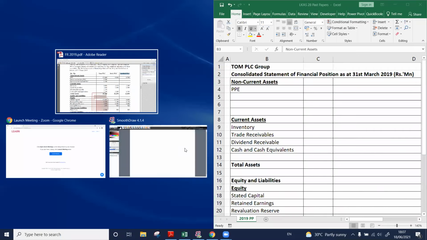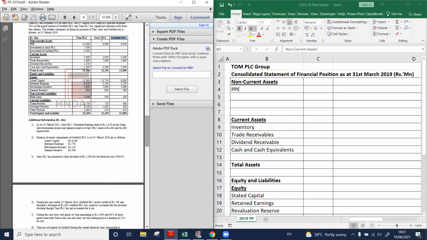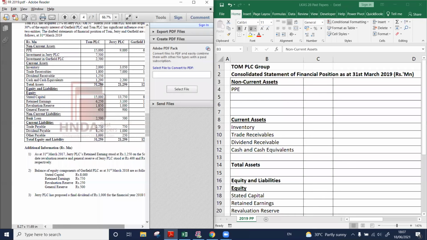So I have taken these figures from here. See here, PPE. When it comes to investment in associate, do we need to do line by line addition? When we prepare consolidated financial statements, do we do line by line addition for investment in associates? Yes or no?